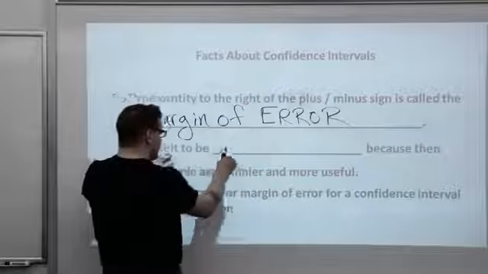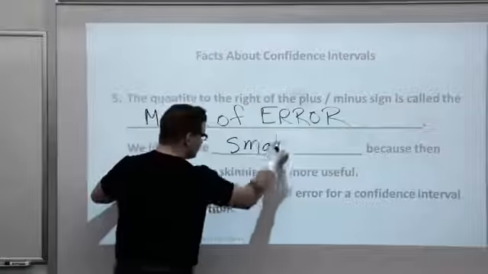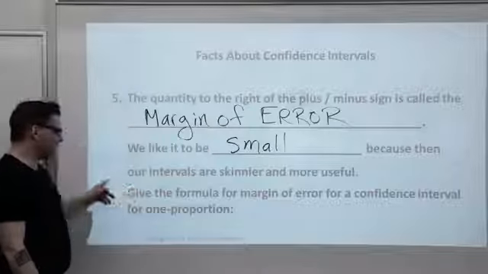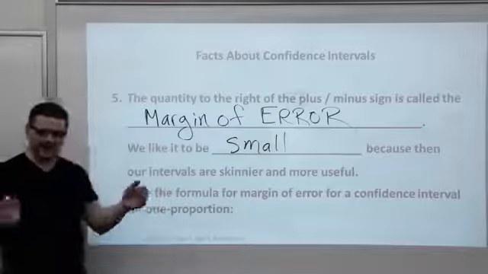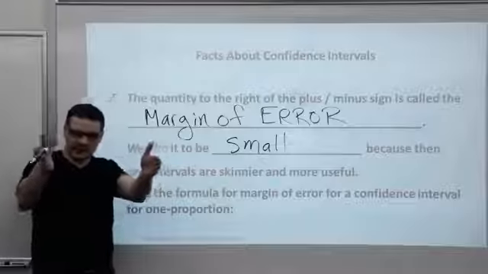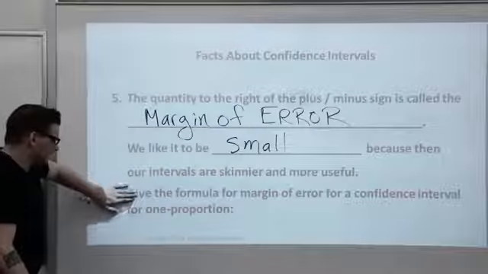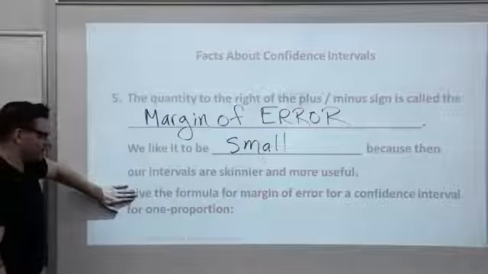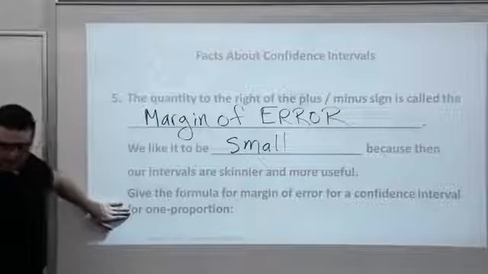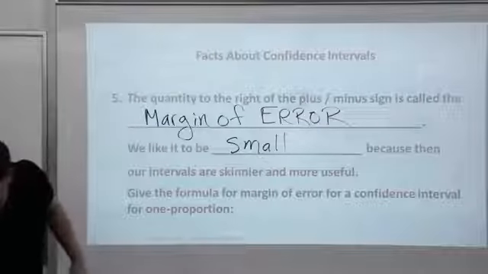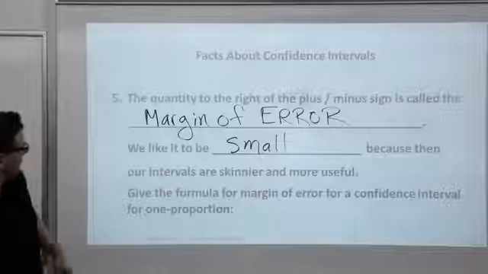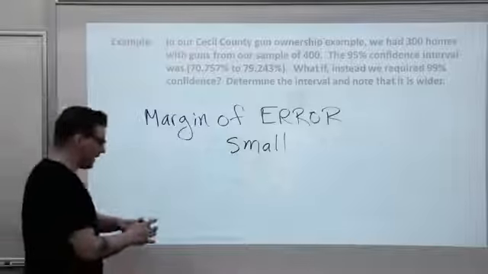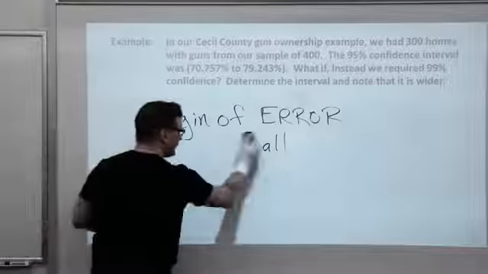We'd like margin of error to be small, because the result will be what? The intervals will be skinnier. I'm adding and subtracting a smaller number, so my intervals will be skinny. Let's give the formula for margin of error for a confidence interval for one proportion. Just going to slide backwards a slide for more white space.